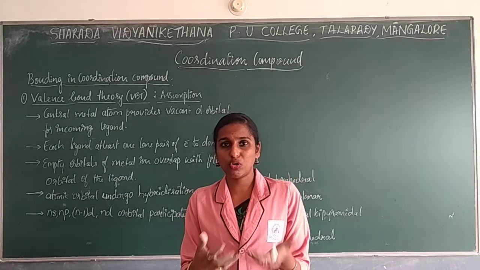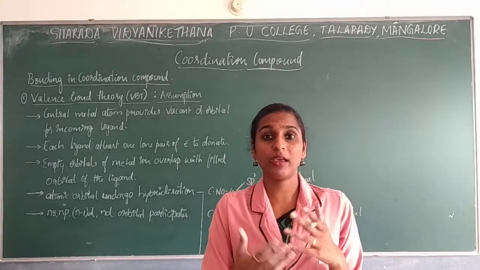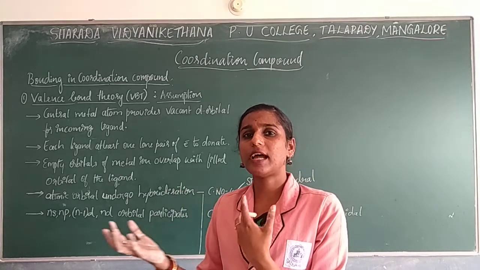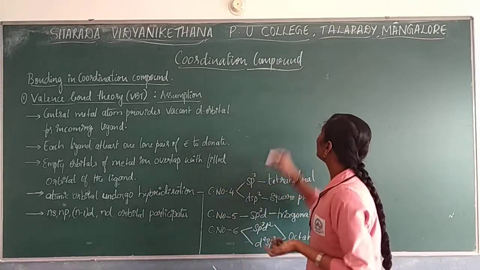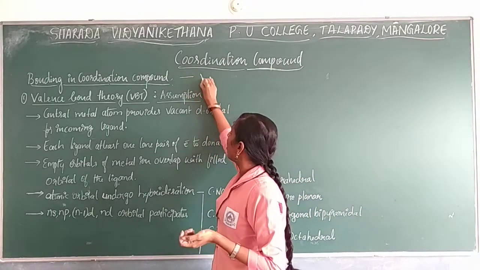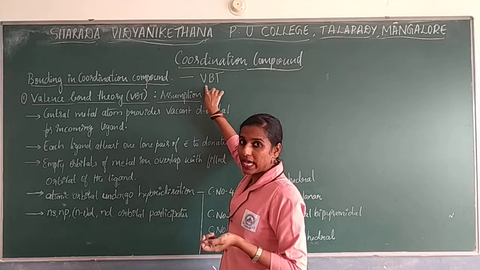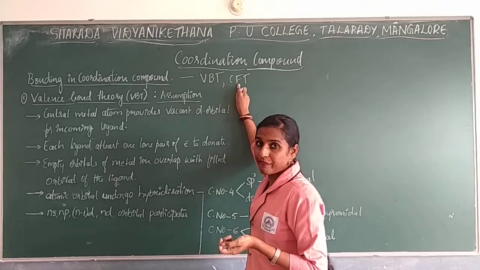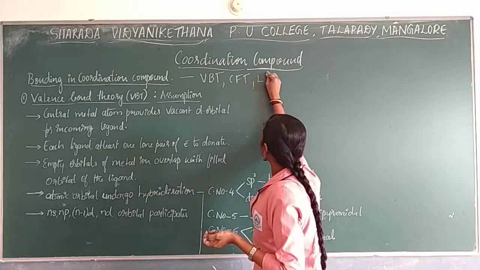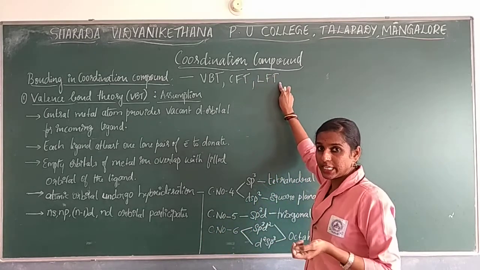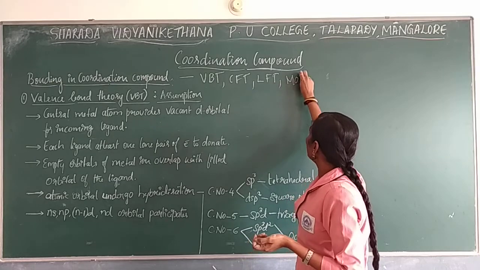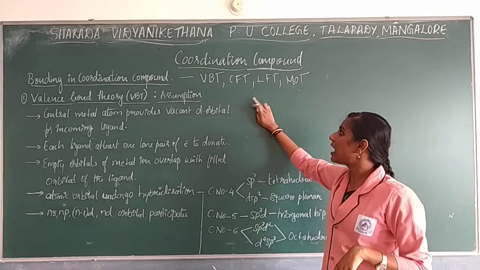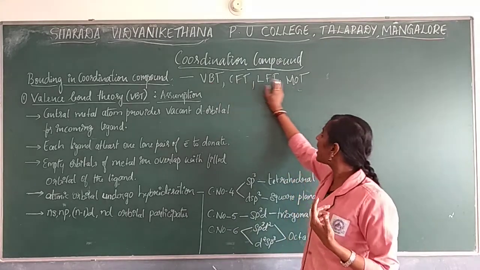Next, research took place based on the drawbacks of Werner's theory, and some theories were proposed. The theories proposed after this are VBT, valence bond theory; CFT, crystal field theory; LFT, ligand field theory; and MOT, molecular orbital theory. In your first year, or 11th standard, you have already studied VBT as well as MOT.